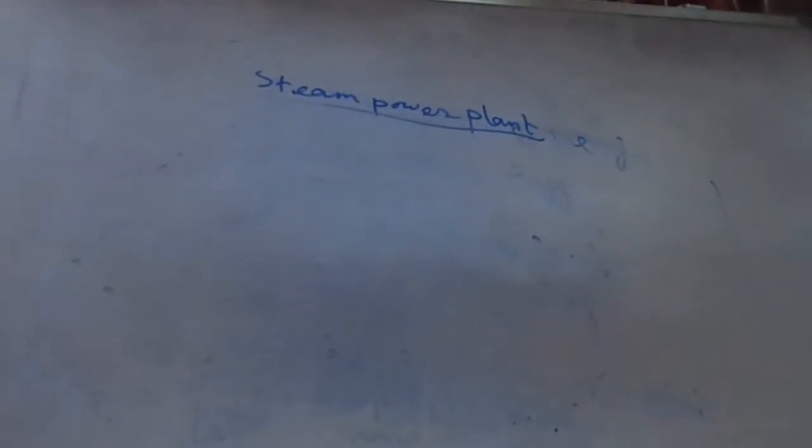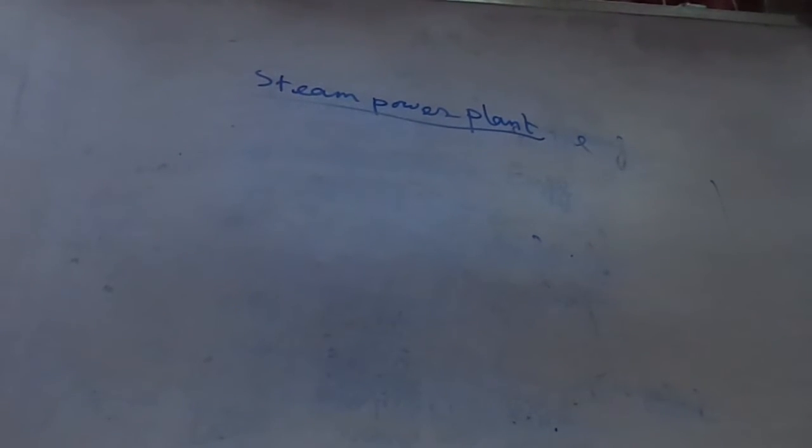Our first topic is the Rankine cycle. Any steam power plant continuously converts the energy stored in fossil fuels, coal, oil or natural gas, into shaft work and ultimately into electricity. This is our final objective.